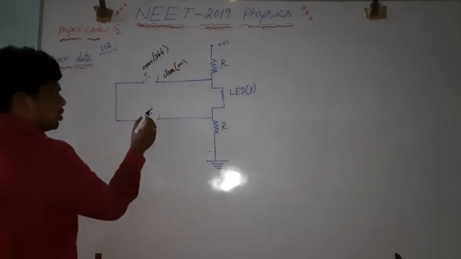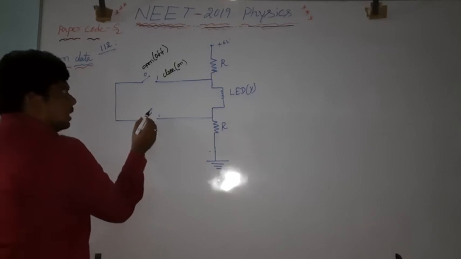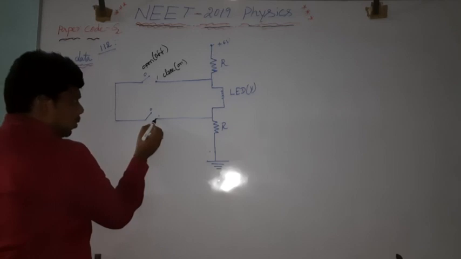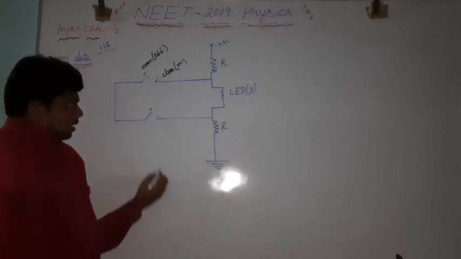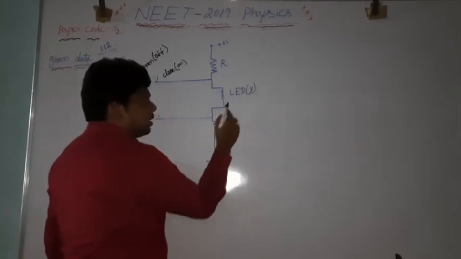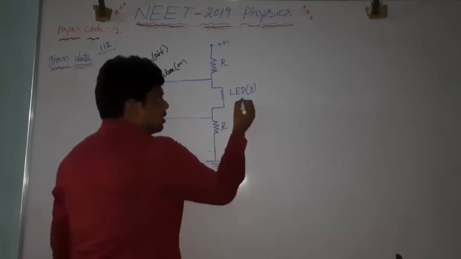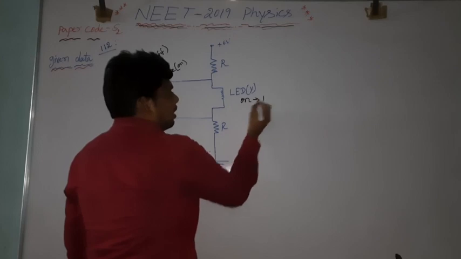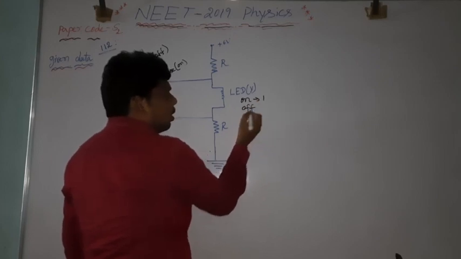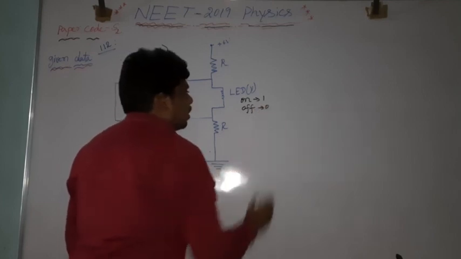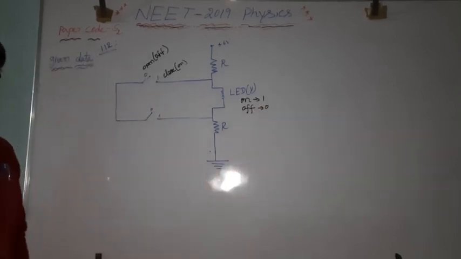Here also the same thing. 0 means open, that is off. 1 means if it is pressed here, closed, that is on. When the bulb glows, we will say it is on. On means 1. Off means when it doesn't glow, that is nothing but 0. On means 1, off means 0.